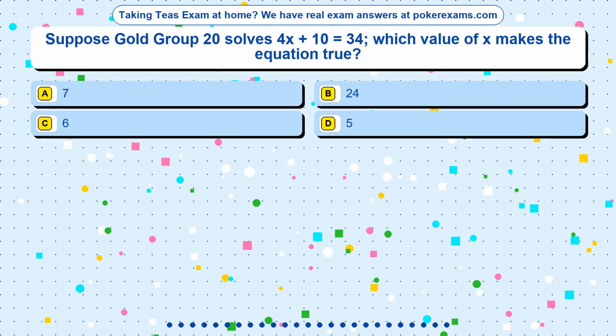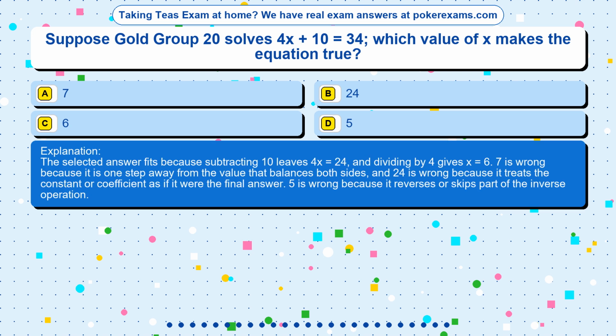The correct answer is option. The selected answer fits because subtracting 10 leaves 4x equals 24, and dividing by 4 gives x equals 6. 7 is wrong because it is one step away from the value that balances both sides, and 24 is wrong because it treats the constant or coefficient as if it were the final answer.